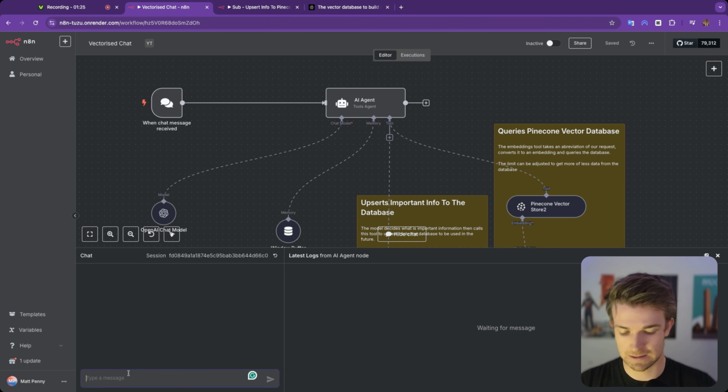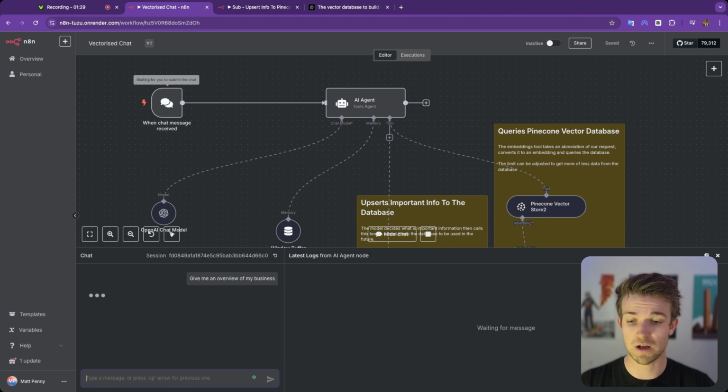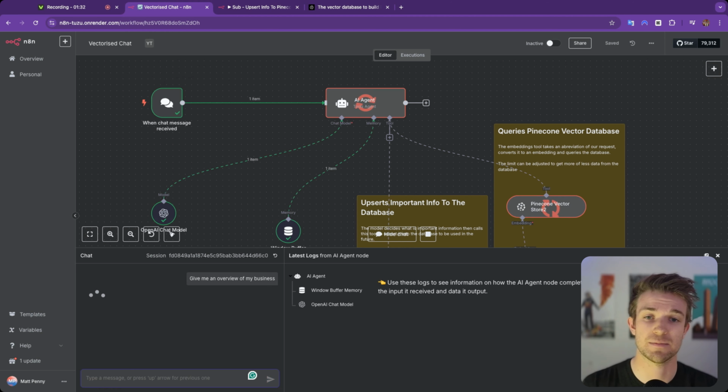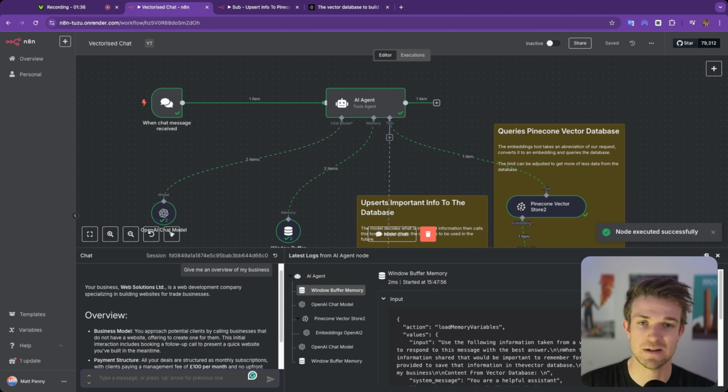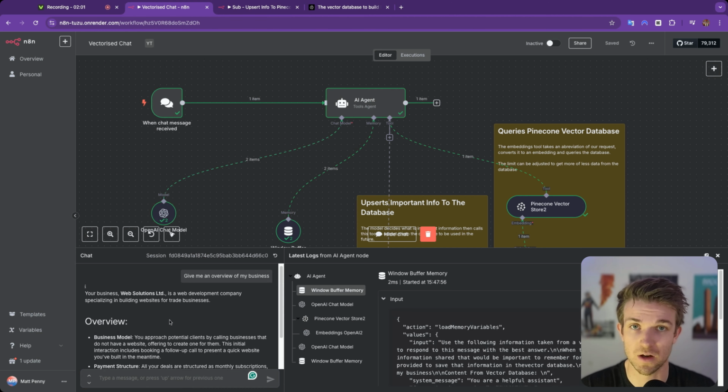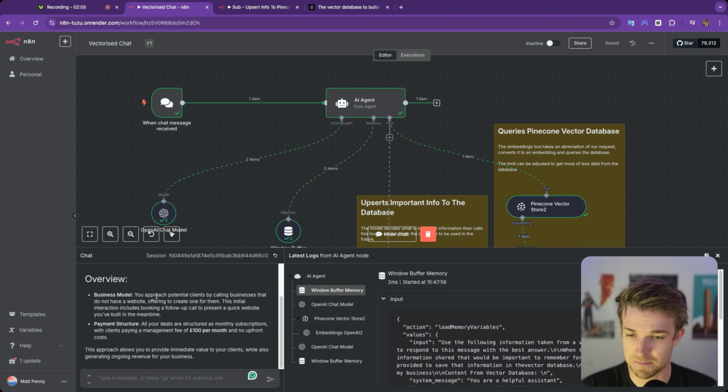So I'm going to ask it, give me an overview of my business. So what I've done here is I have given it a bunch of data already, telling it about a web development business that I used to run and pretending like I still run it now. Okay, we can see here that this business is called Web Solutions Limited, web development company, and our business model is that we call businesses that don't have a website, create one for them, book on a call, show them the website, and then sell them a website at £100 a month. So this is information that I've already uploaded to the vector database, but let's upload some new information and see how it interacts.